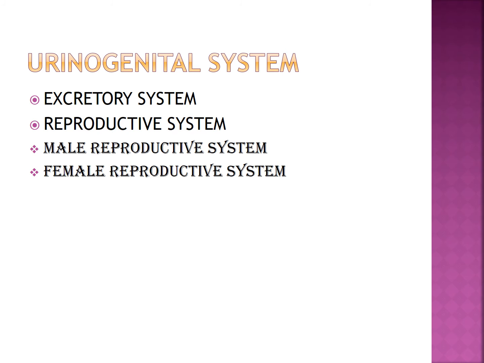Now we are going to see the urinogenital system of rabbit. The urinogenital system comprises the urinary or excretory system and the genital or reproductive system. Therefore, they are usually described as the urinogenital system in vertebrates.